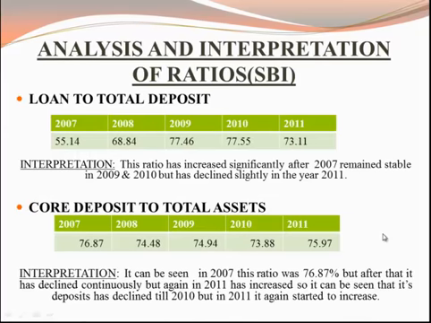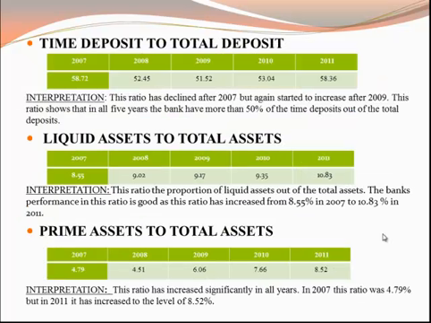Analysis and interpretation of ratios. Here we have calculated 8 ratios to show liquidity risk of SBI Bank. First one is loan to total deposit ratio. Second is core deposit to total assets ratio. Third one is time deposit to total deposit ratio.